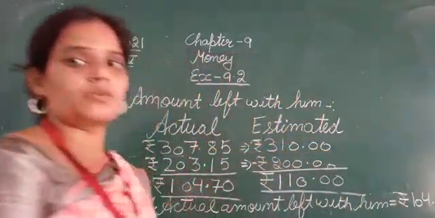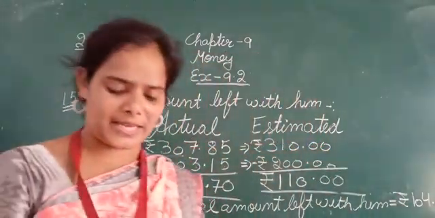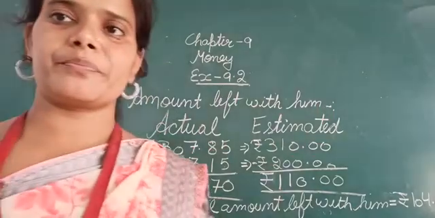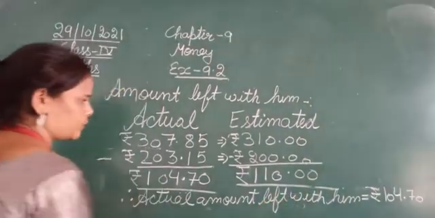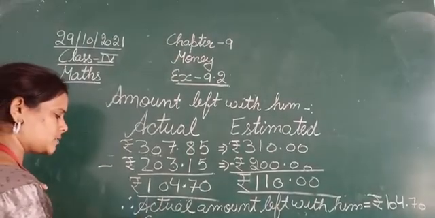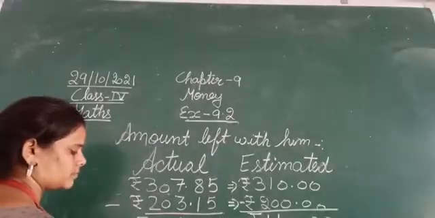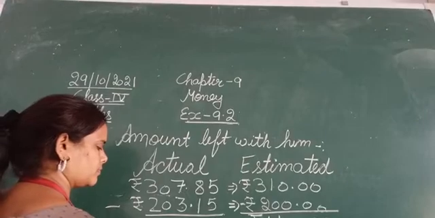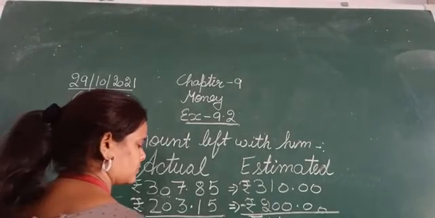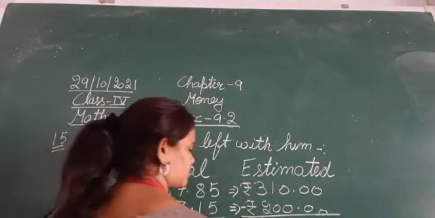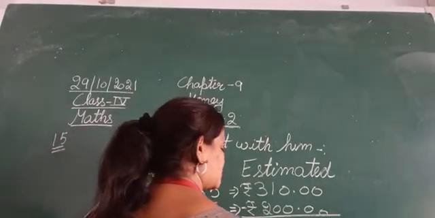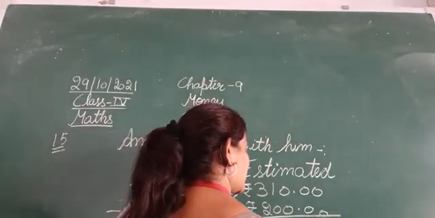So the actual amount left with him is 104 rupees and 70 paisa, and the estimated amount left is equal to rupees 110.